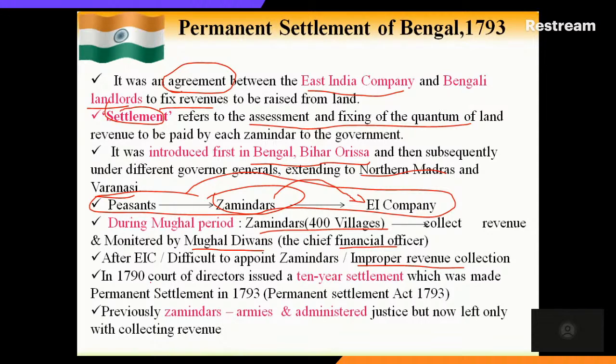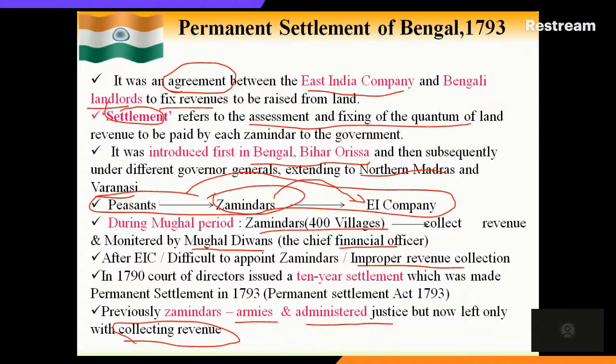Regarding the nature of the zamindar, previously they had armies and were also administering justice. The only simple difference between the earlier zamindars and the zamindars appointed by the East India Company is that they were left with only collecting revenue.